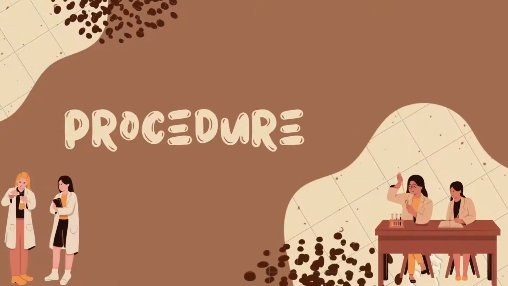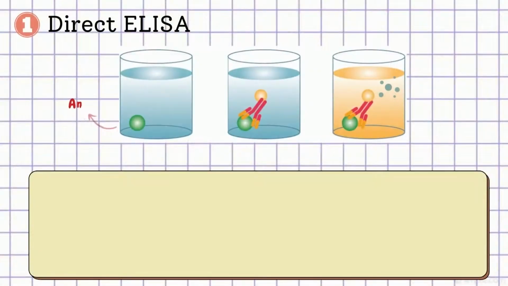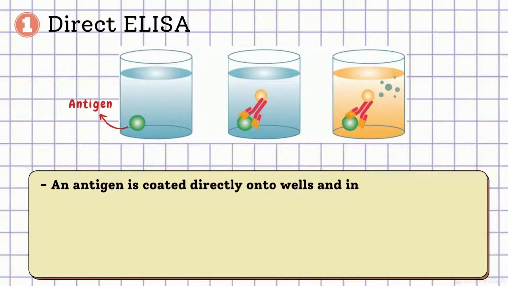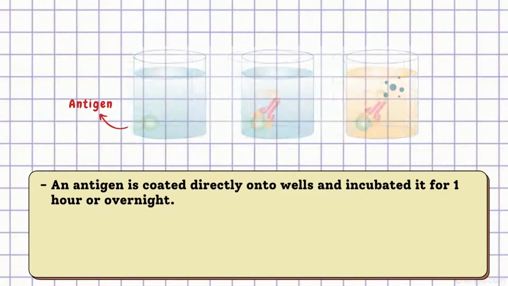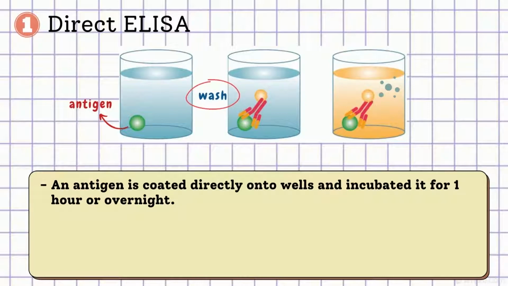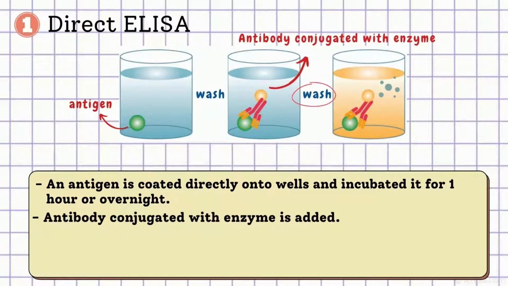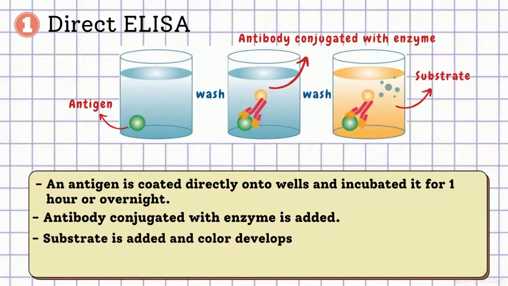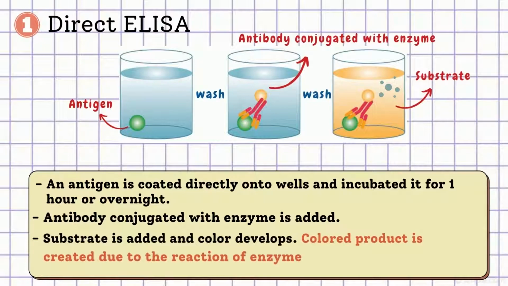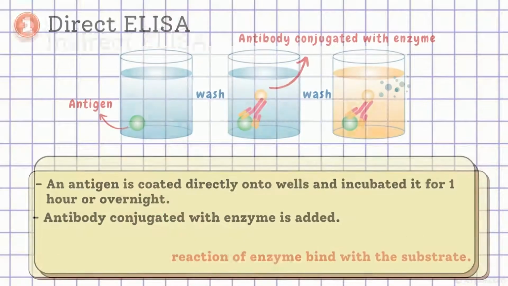Next, I will be moving to the procedure. Firstly, direct ELISA. An antigen is coated directly onto the plate's walls and incubated for 1 hour at 37 degrees Celsius or overnight at 4 degrees Celsius. Once incubation is complete, the plate needs to be washed to remove unbound antibody. Then, antibody conjugated with enzyme is added and binds directly to the antigen. The ELISA plate will be washed again to remove any unbound antibody. And lastly, substrate is added. A colored product is developed due to the reaction of the enzyme bound with the substrate.